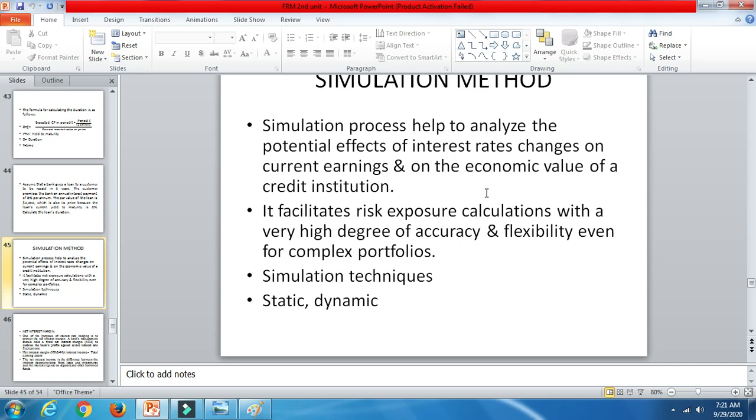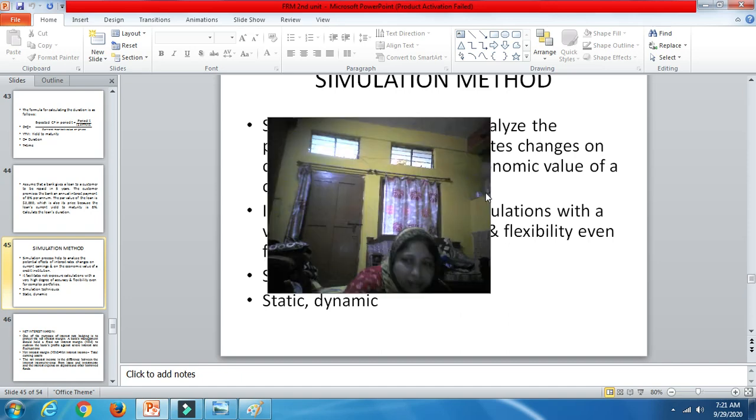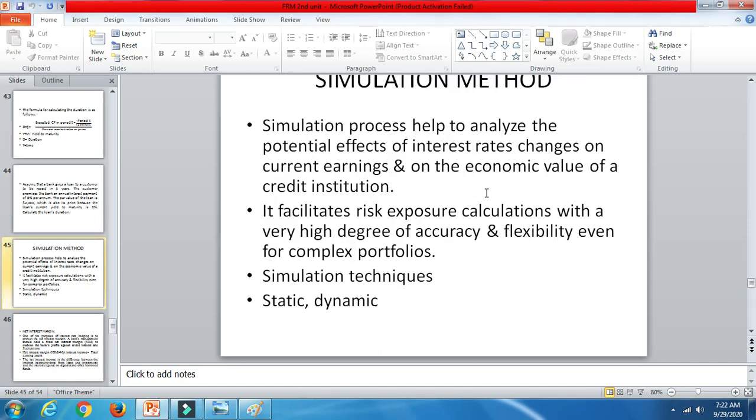Off balance sheet items include non-performing assets, NPAs. Non-performing assets are those which have been in the company for a long time but are not used, will not be performed, and will not be considered. Those are the off balance sheet items that will be measured under static simulation.